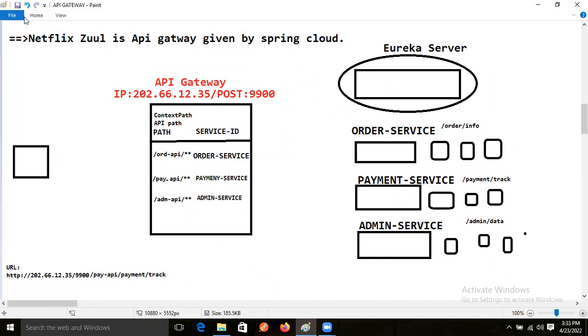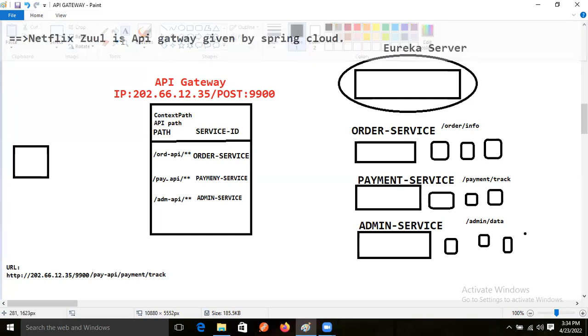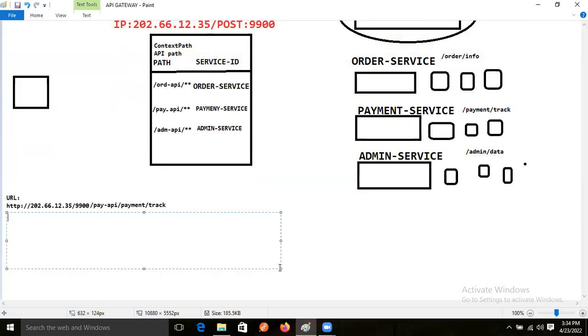Guys, just normally, how are we constructing the URL? We construct HTTP first. After that we give the Zuul IP address, and after that the Zuul port number.